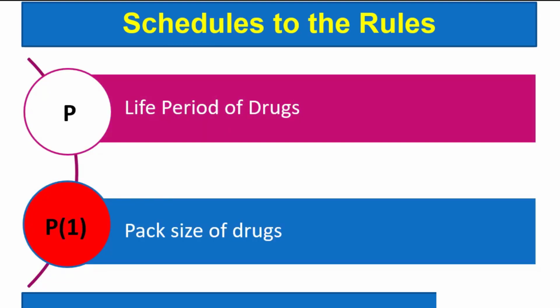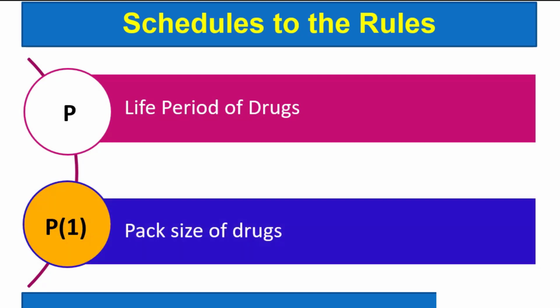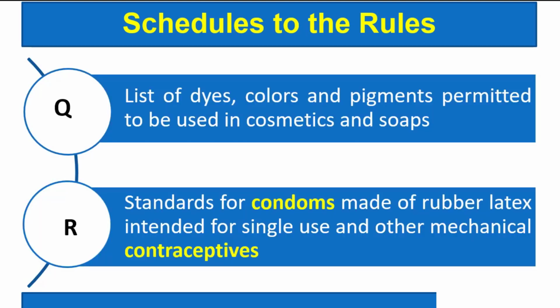Schedule P is giving life period of drugs. Schedule P1 gives the pack size of drugs. Schedule Q is related to list of dyes, colors and pigments permitted to be used in cosmetics and soaps. Schedule R gives the standards for condoms made of rubber latex intended for single use and other mechanical contraceptives.